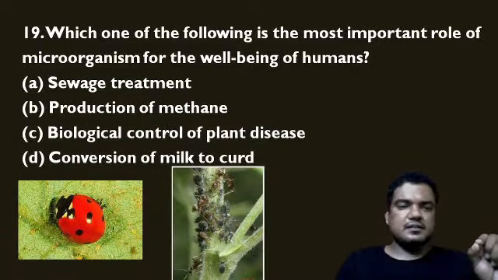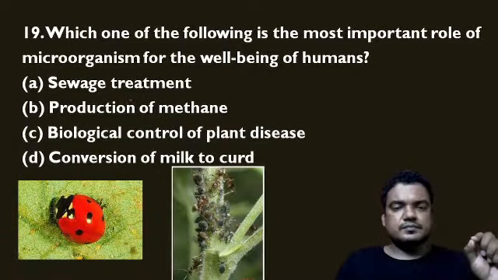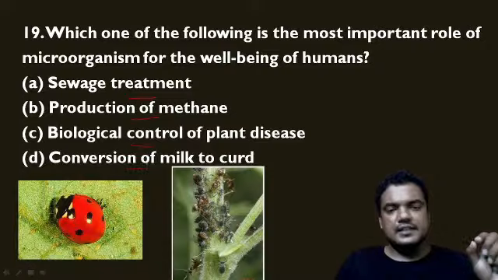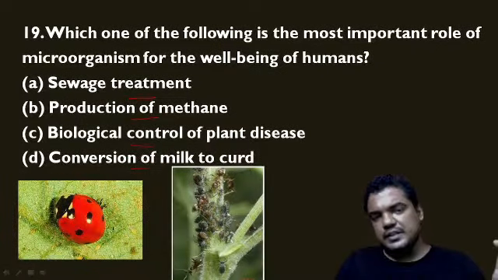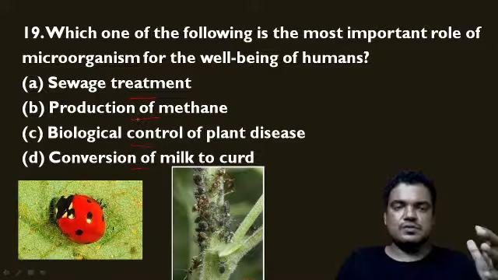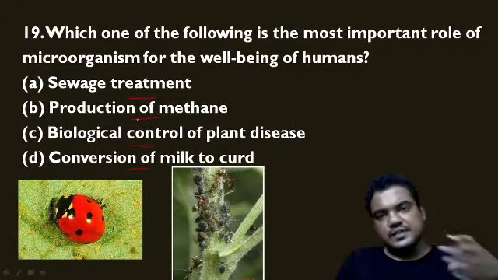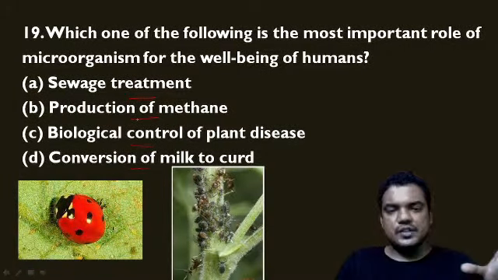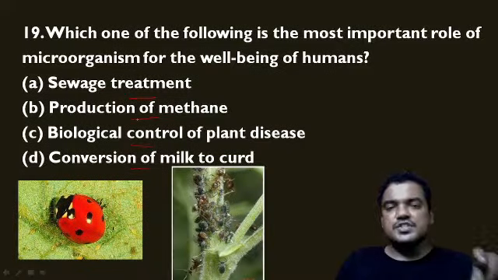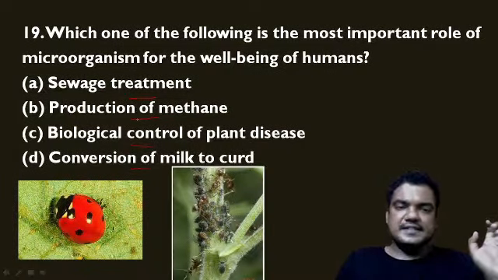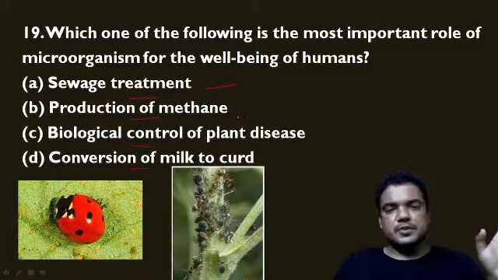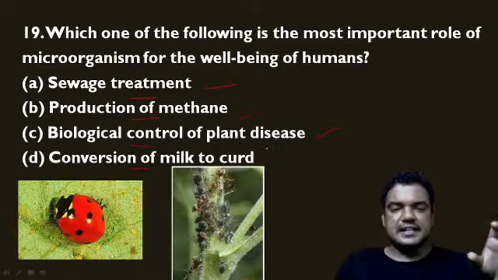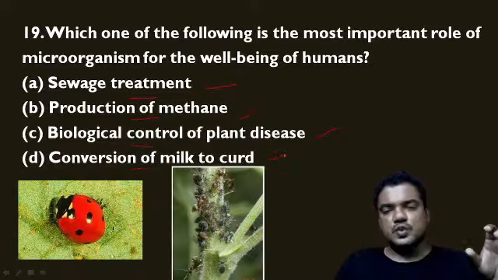All four are highly useful for the well-being of humans, and we have to identify which one is most important among these four. One is sewage treatment. Second one, production of methane. Third one, biological control of plant diseases, and fourth one is conversion of milk to curd.